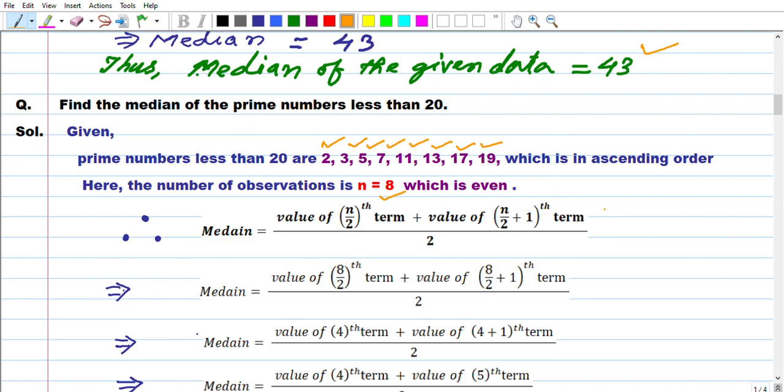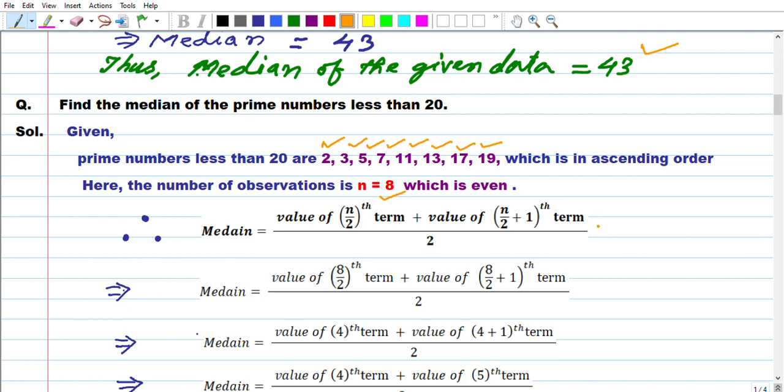Dear learner, I will use this second type. Many books have written that median equals the average of the n by 2th term and the n by 2 plus 1th term. Now this question we will do with the help of this relation.